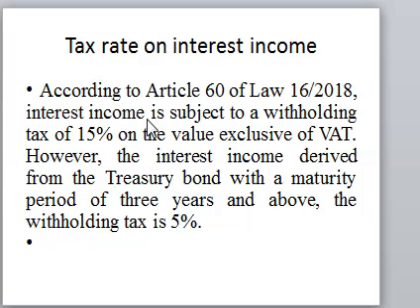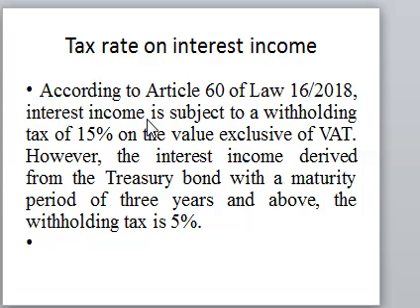However, there is an exception on financial income or on the interest income. If it is financial income or interest income on a government bond or a government security that has got a maturity period which is 3 years and above, then we are calculating at a rate of 5%.